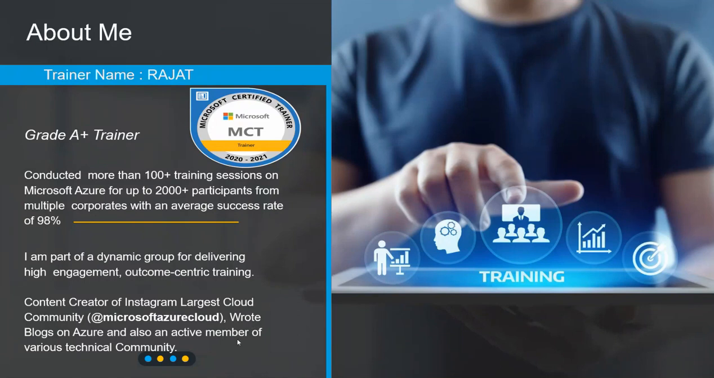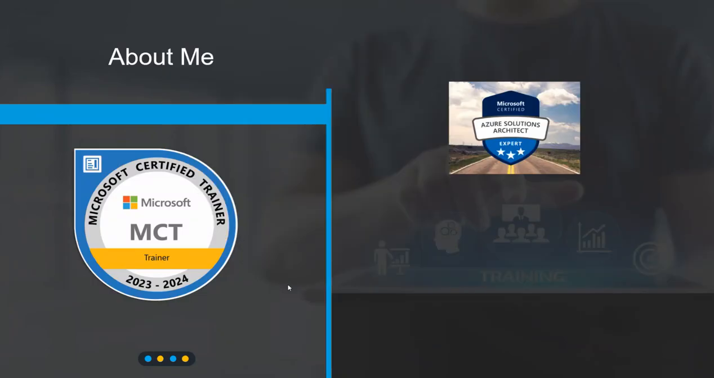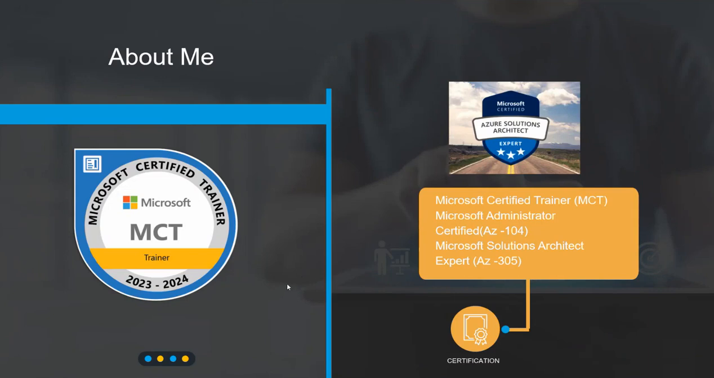So those things are there. I have written certain blogs on Azure. I am an active member of various technical communities. So those things I have done. Currently, I am having, you can say, around, so these are the certifications which I am owning.